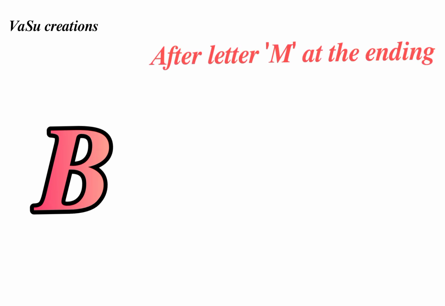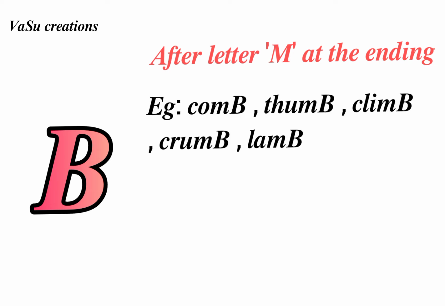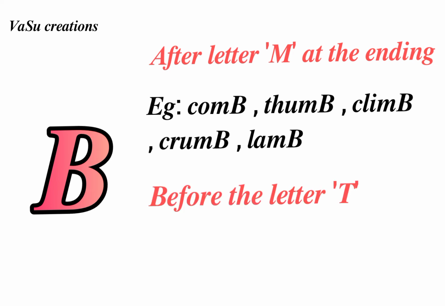The letter B is usually not pronounced in two conditions. The first condition is that B is not pronounced after M at the end of a word. If you see the examples: comb, thumb, climb, crumb, lamb, etc. If we observe the above words, then we will find that in every word the last letter is B and it came after M.